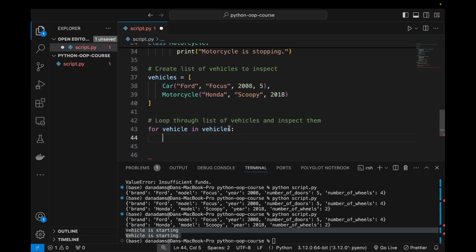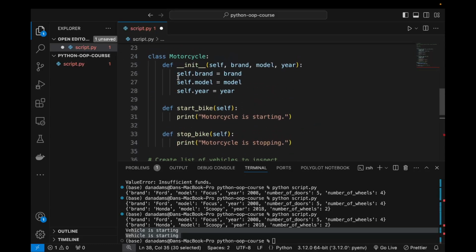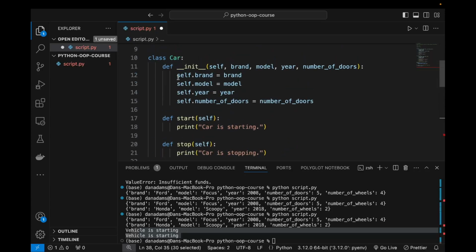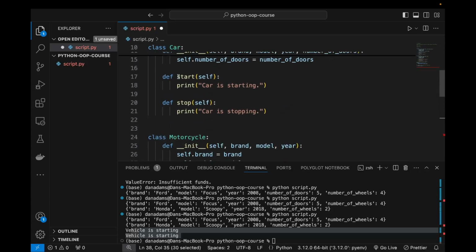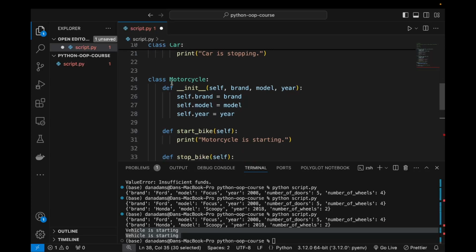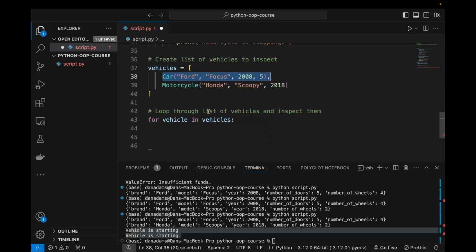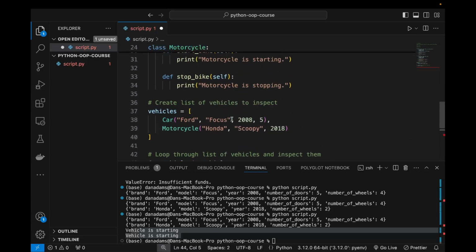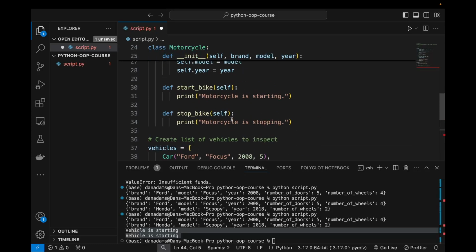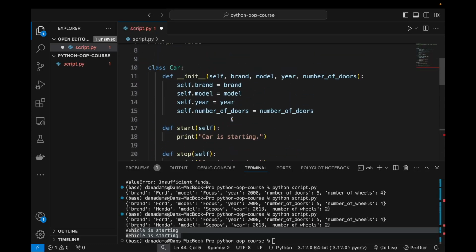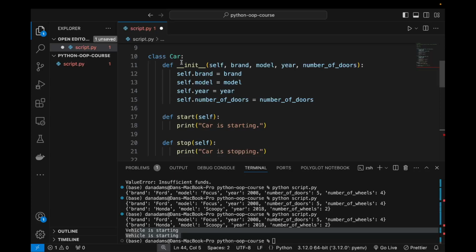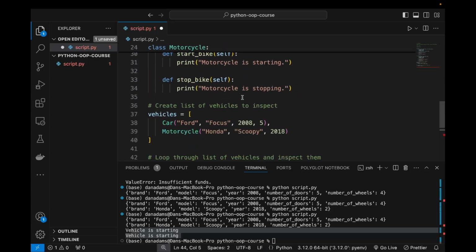So the problem we have here is that this vehicles list is actually made up of different types of vehicles. We have car objects, and we have motorcycle objects. Okay, so we don't really have a common class to work with here. We have to deal with separate types of objects.